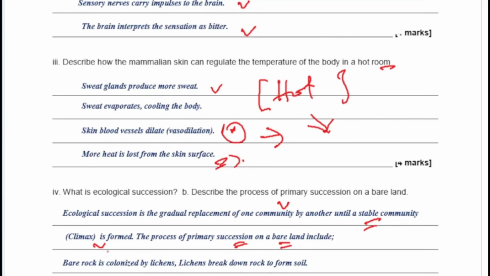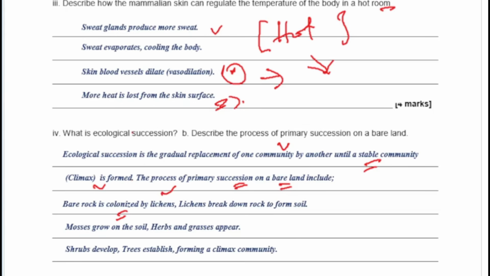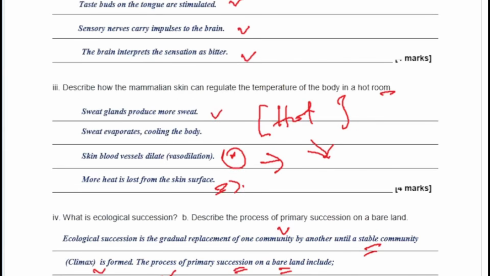So I listed out the points for you here, that this is colonized by lichens. There are what we call primary colonizers, the first set of organisms to be found in a particular uncultivated area. So now you have your lichen breaking down the rock to form the soil, and then the mosses would grow on the soil. Then the herbs would appear, and small animals will be coming in that are supported by this growth of plants at each stage of this succession. So you now have your shrubs develop, your trees forming a climax community. So you need to pay attention to that at the end of the day.